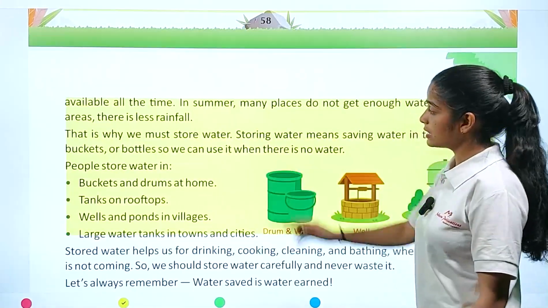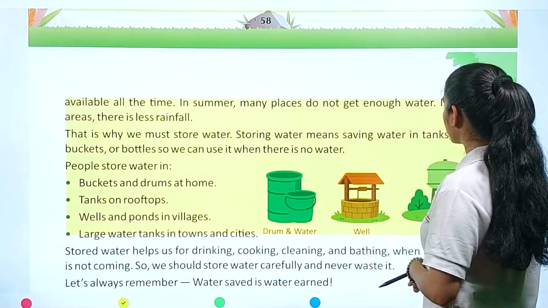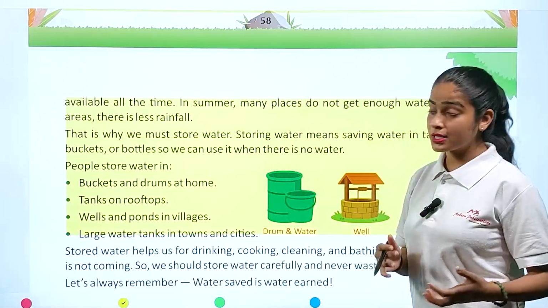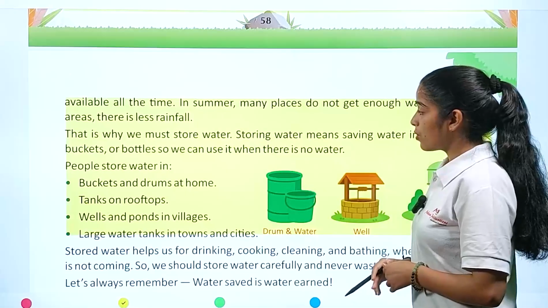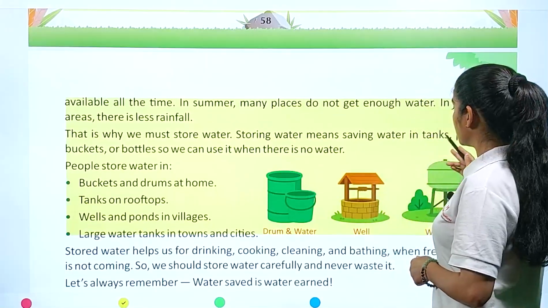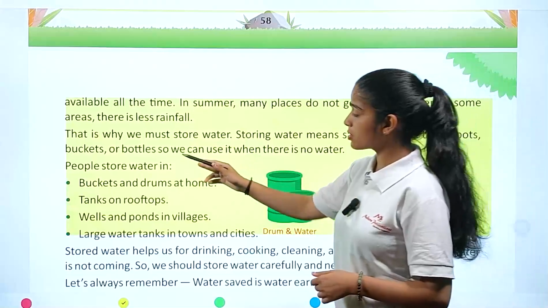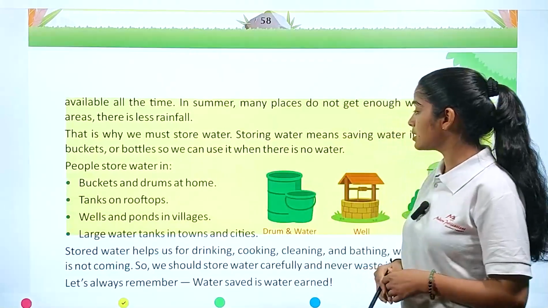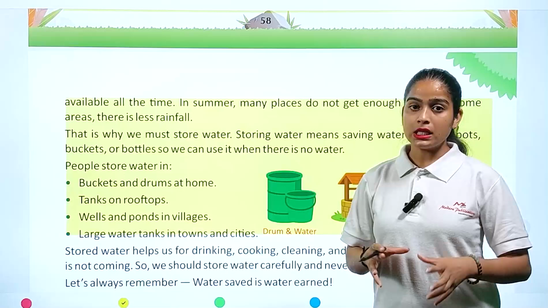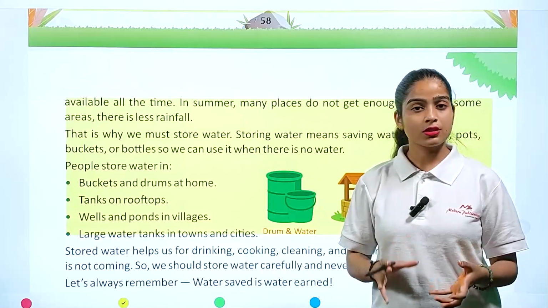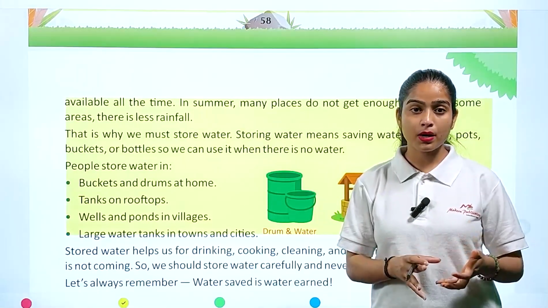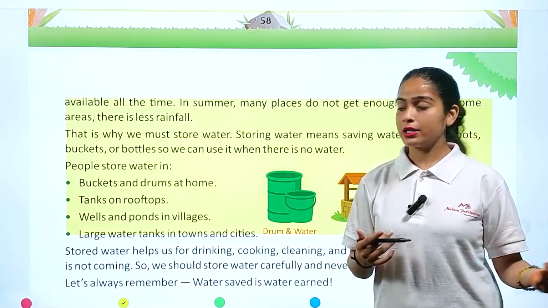What are those techniques? In summer, many places do not get enough water. In some areas there is less rainfall. So that is why we must store water. Storing water means saving water in tanks, pots, buckets or bottles so we can use it when there is no water. So we don't need the harvesting process totally. We can save the water in bottles, in big buckets, in big tanks for later use.